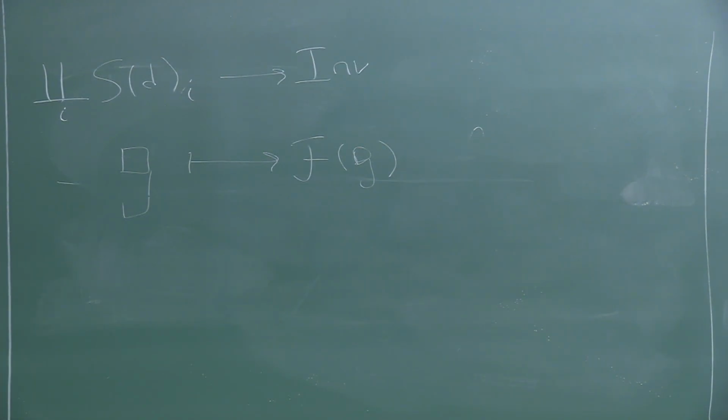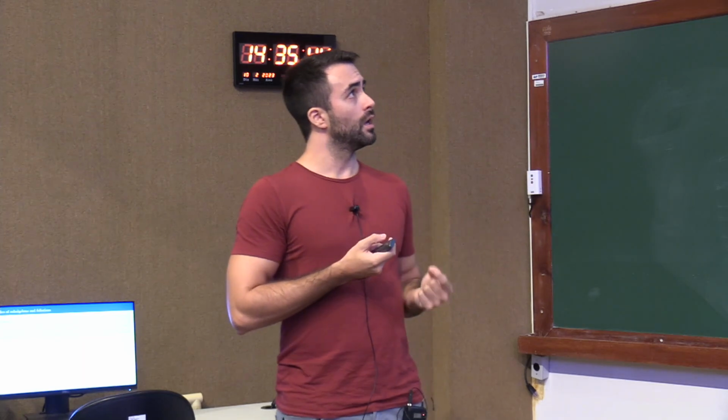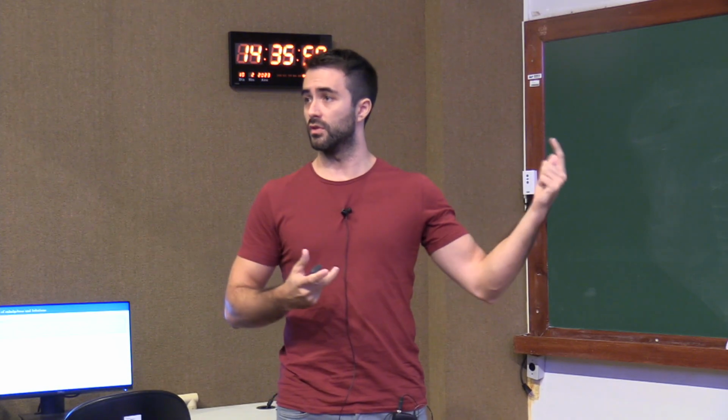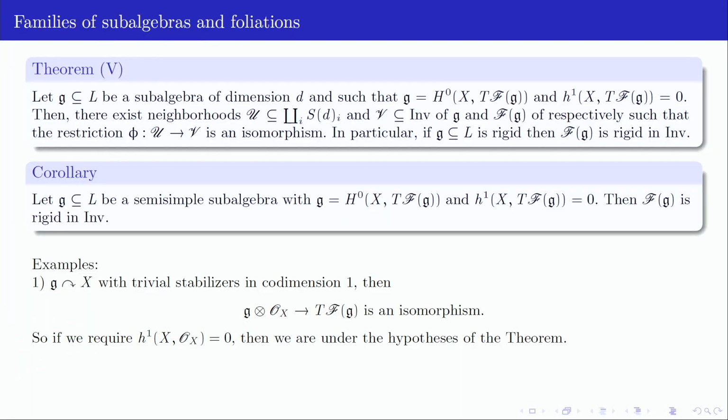So in particular, if we're standing at a rigid subalgebra, we get a rigid foliation, which is nice because we can then construct many irreducible components of the spaces of foliations, right? Because they're rigid. As a corollary, for instance, semi-simple subalgebras are known to be rigid. So if we have a semi-simple subalgebra satisfying this hypothesis, we get a rigid foliation.